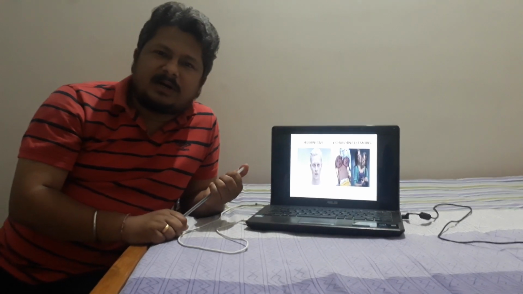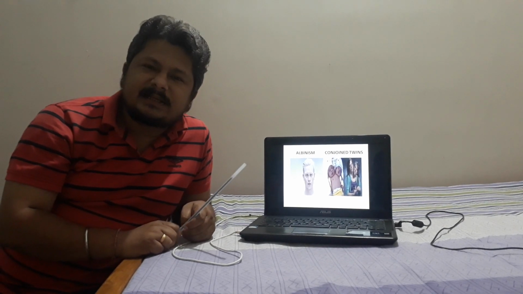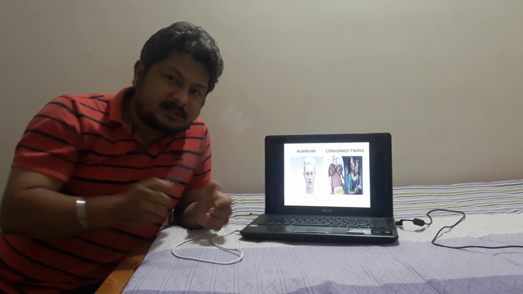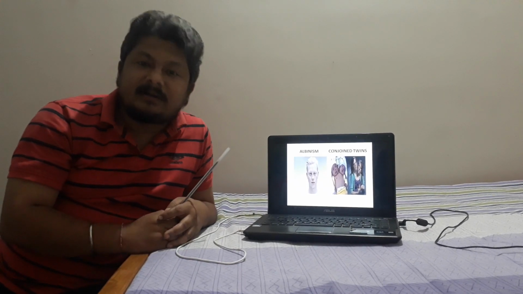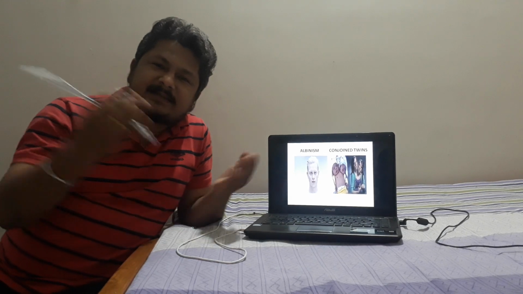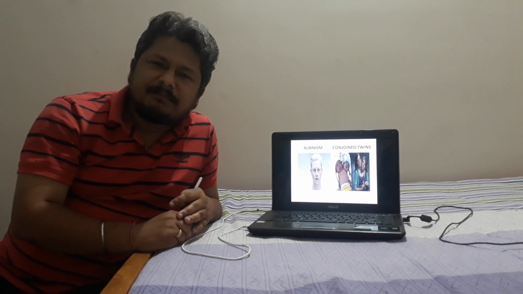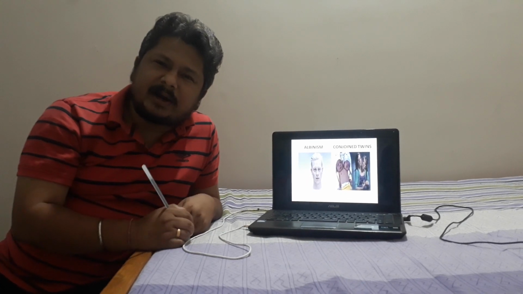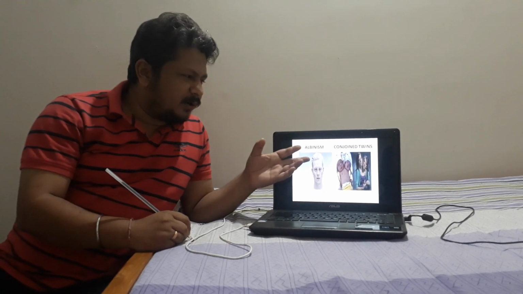Next we have one more case, called conjoined twins. Conjoined twins are twins who are joined in some way or the other. Maybe their heads are joined, maybe arms, legs, stomach, or shoulder.